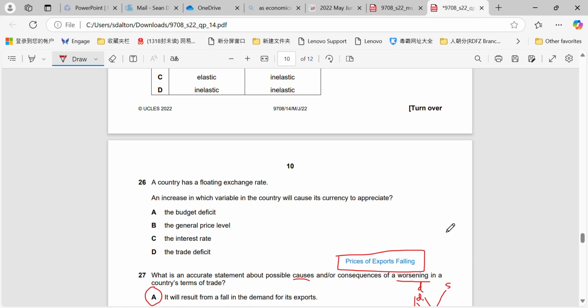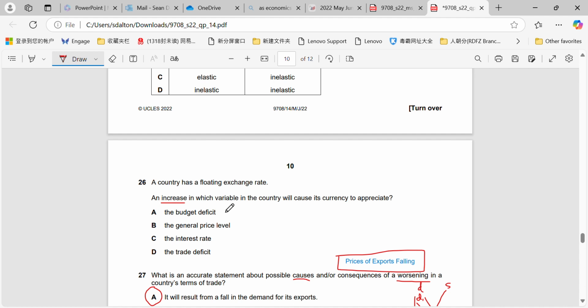Okay, question 26. A country has a floating exchange rate. An increase in which variable in the country will cause its currency to appreciate? Okay, so an increase in what? Now, if you had a look at the slides on the exchange rate chapter, you would have seen about this in the current account balance of payments section, when we talk about how we use monetary policy to address deficits and surpluses.